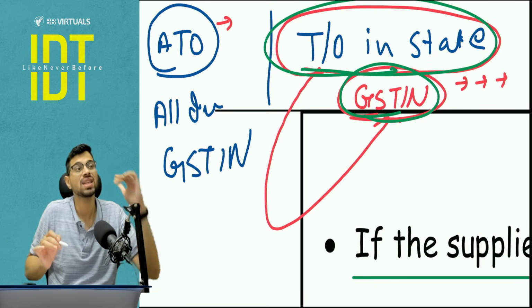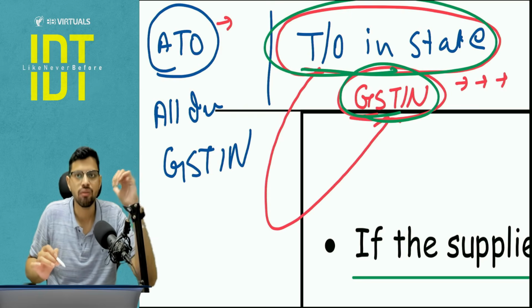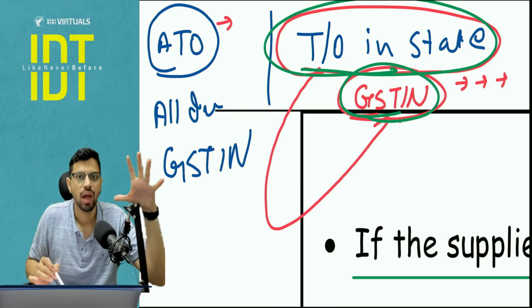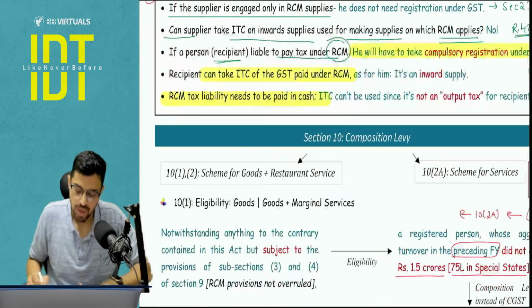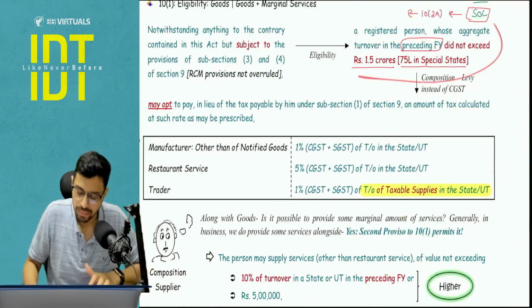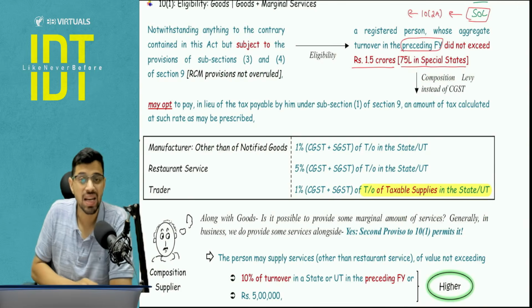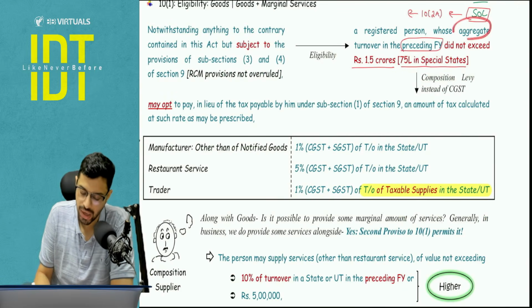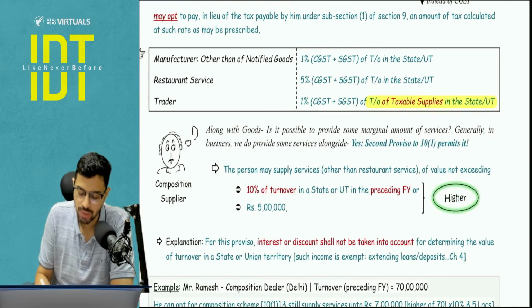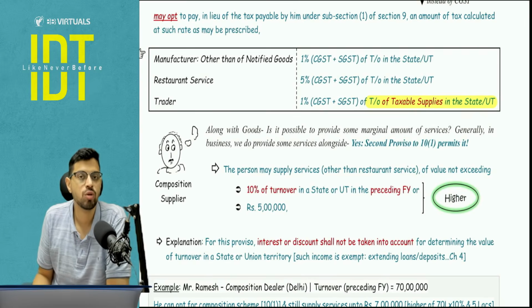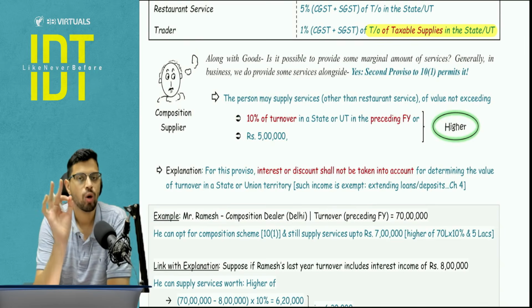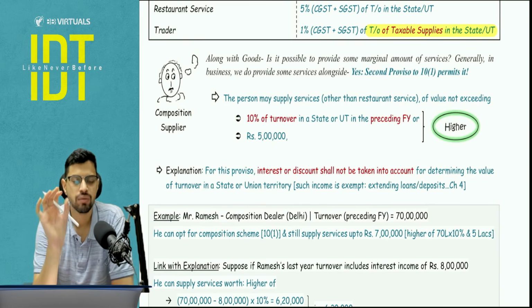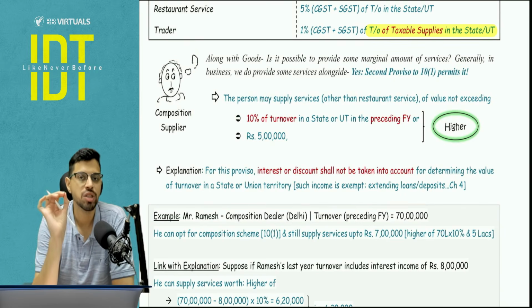But whenever I have to see the eligibility, whenever I have to see the liability, whenever I have to see as a company whole at what level the company is operating, I will be focusing on aggregate turnover. So that's why here, when I had to check the limit, I have to check the eligibility for the composition scheme, I use the word aggregate turnover. But when the point came with respect to the payment of composition levy, I use the word turnover in the state. Is it clear?